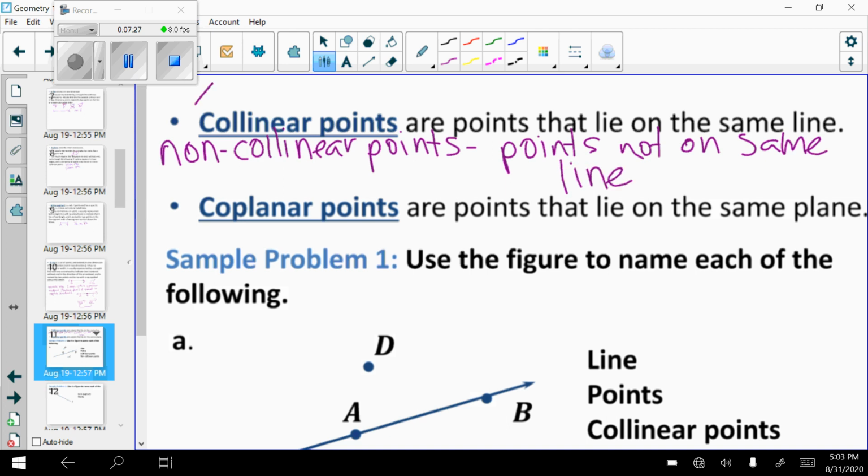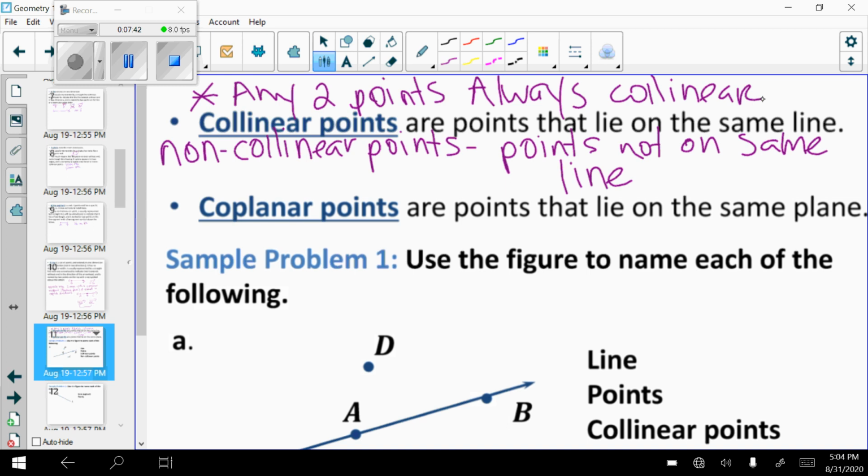What's very important, we want to add here, any 2 points are always collinear.